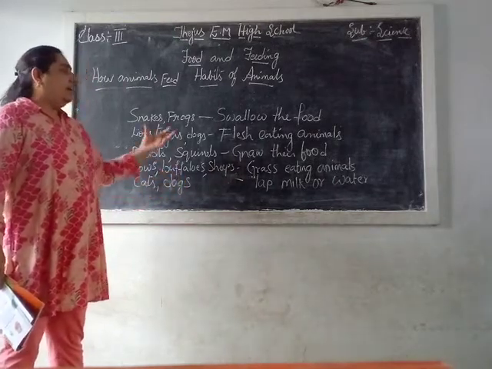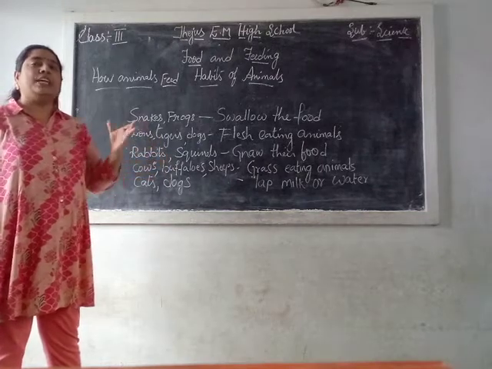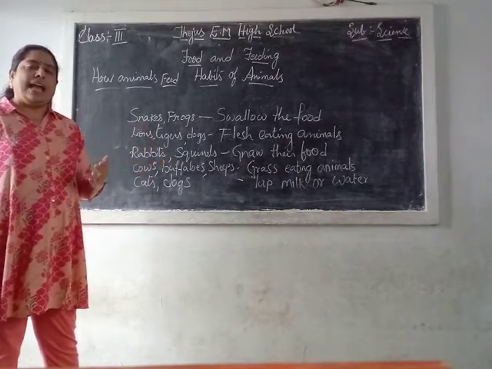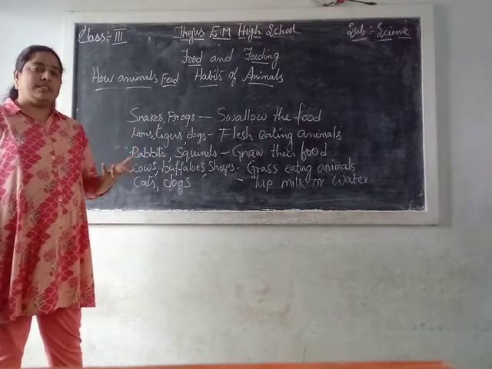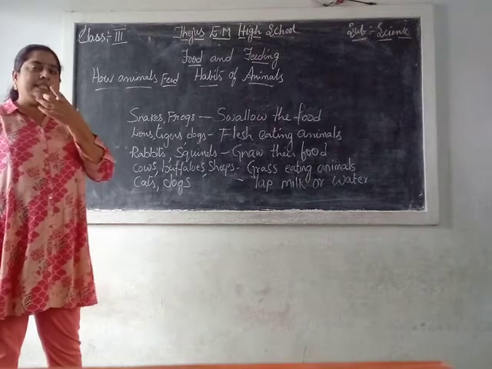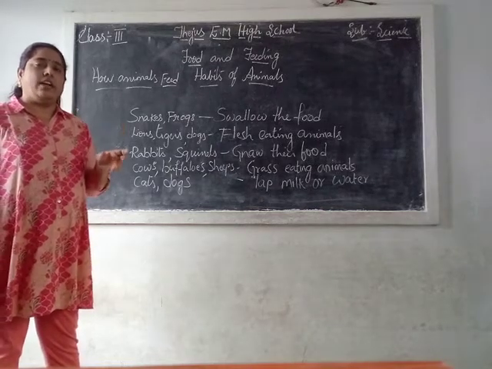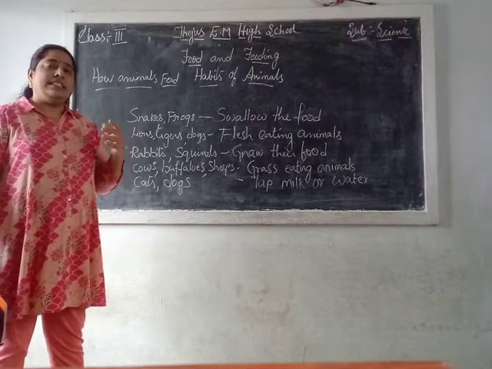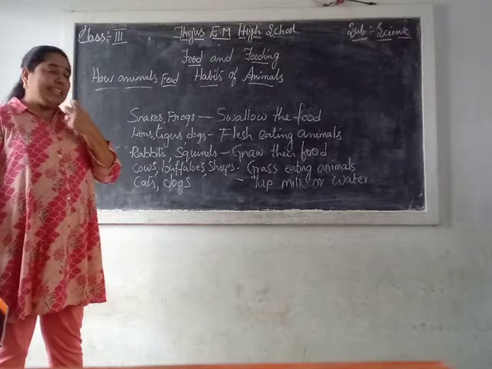Okay children? All animals do not eat in the same way like human beings. Many animals eat according to their mouth style because all animals do not have the same teeth.